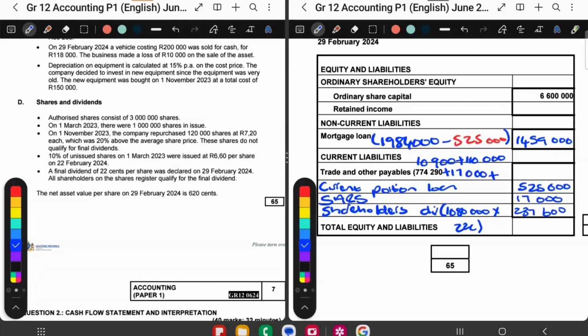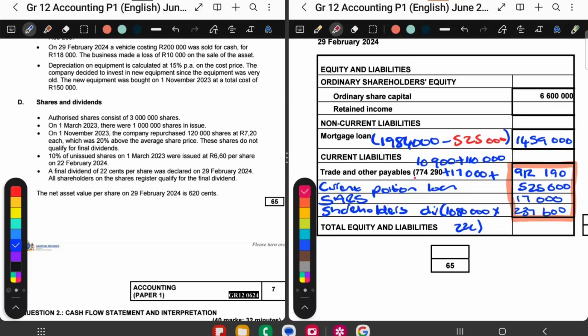And I think we can now total our table. Let's total the equity and liability section. Trade and other payables over here. Let me add this. Trade and other payables will be this amount plus that 17,000 plus that and plus that. When I add up all the amounts, I get 912,190. To get my current liabilities, I'm going to add all these amounts up in this block.